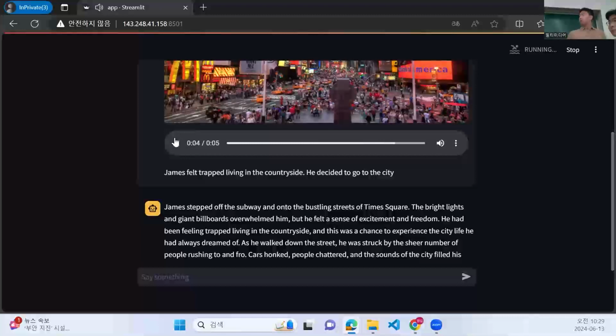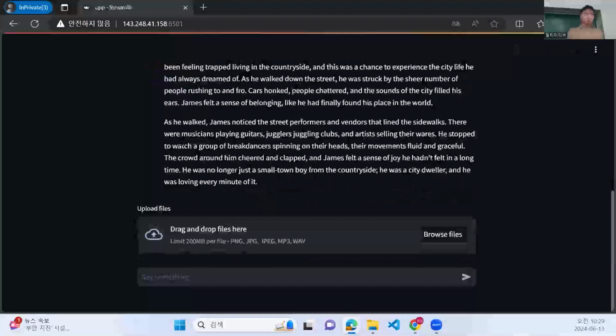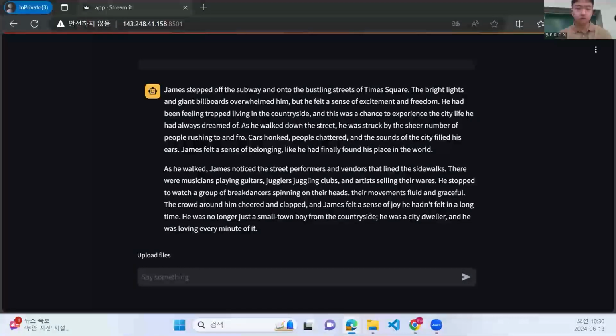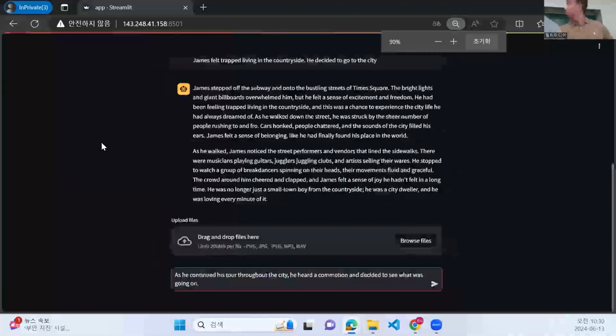We're having a feature. The track brings the protagonist from the side, who decided to go to the city, and transfers image and sound as follows. It will generate the stories as follows. You can see phrases like, the bright lights and giant rainbows overlaying him, but he had a sense of freedom. He was struck by the sheer number of people rushing to and from.